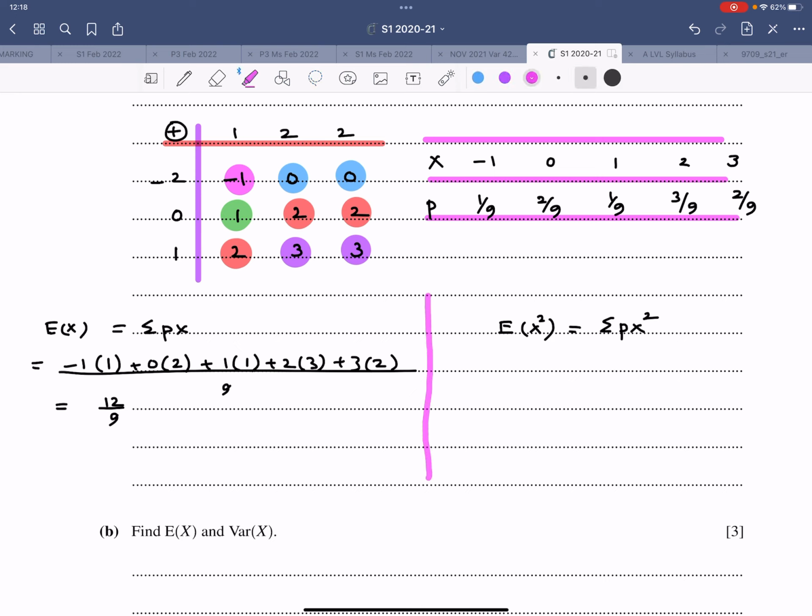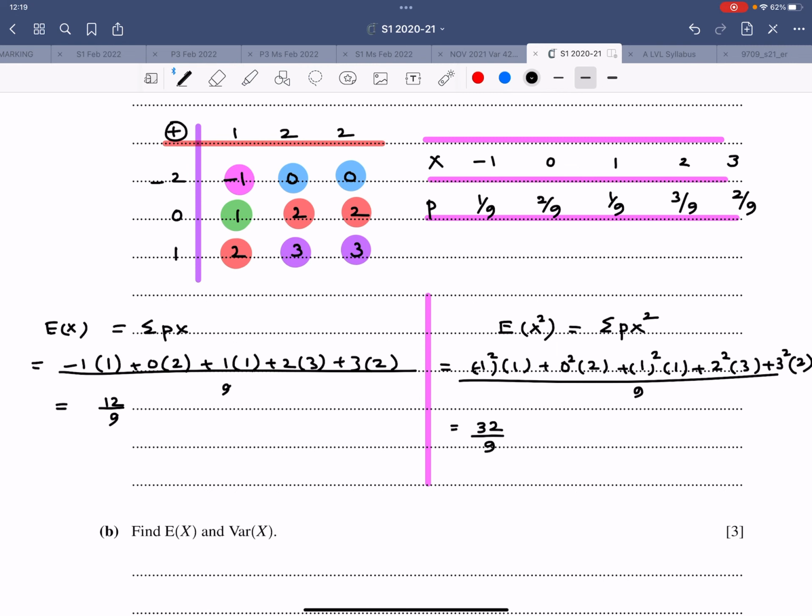For expectation of x square, that is minus 1 square into 1, 0 square into 2, 1 square into 1, 2 square into 3, and 3 square into 2, divided by 9. So this is 1, this is 1, so that adds up to 2. And 4 3s are 12, and 9 2s are 18. So 12 plus 18 is 30. That is 32 over 9.